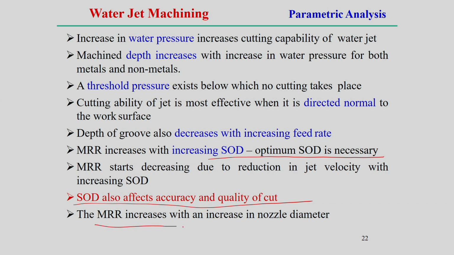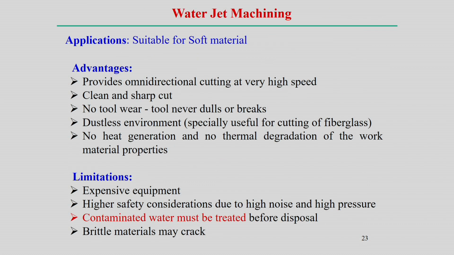The metal removal rate also increases with an increase in nozzle diameter, but we cannot increase the nozzle diameter too much, because at the same time the surface quality may also be affected. So, all these parameters need to be optimized by looking into the parametric analysis, or just what is the impact of the parameter on the material removal rate or the accuracy produced for a particular process.